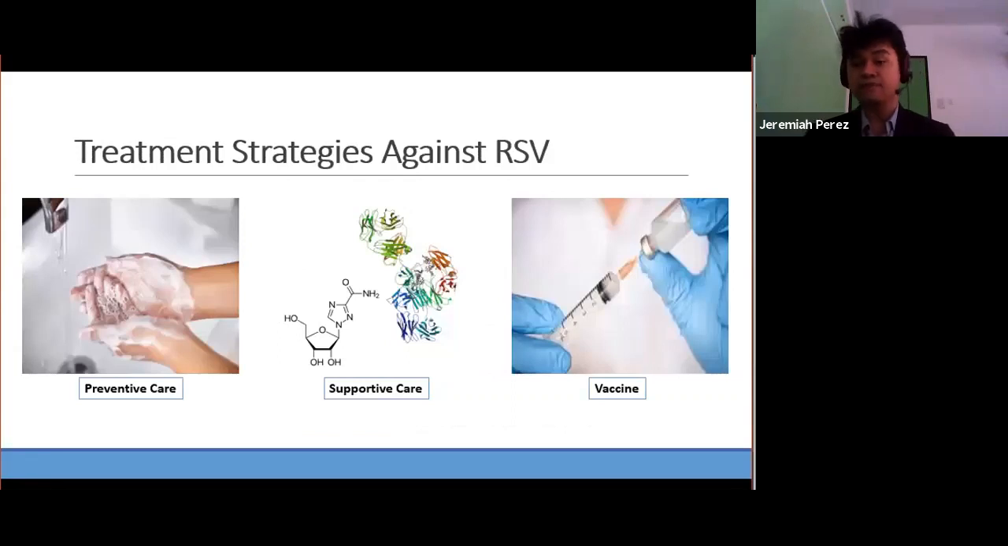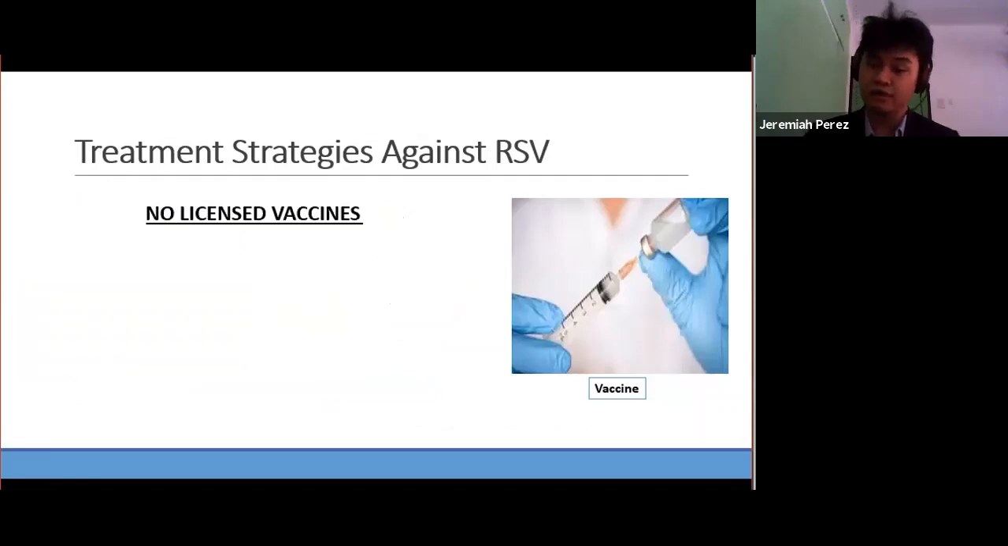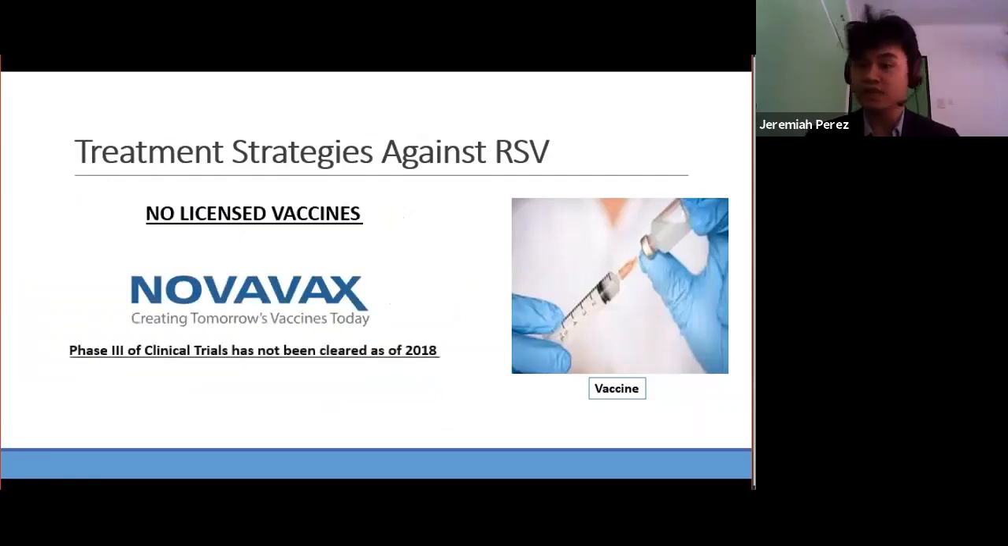Preventive and supportive treatment methods against RSV exist but are only successful to a limited degree. And as of late, there are no licensed vaccines against RSV. There are groups that have been working on creating a vaccine, like the company Novavax, but as of 2018, they have yet to clear phase 3 of clinical trials. Given the severity of symptoms and the stagnation of the vaccine development process at the clinical level, an immunoinformatic approach must be considered for developing a vaccine.